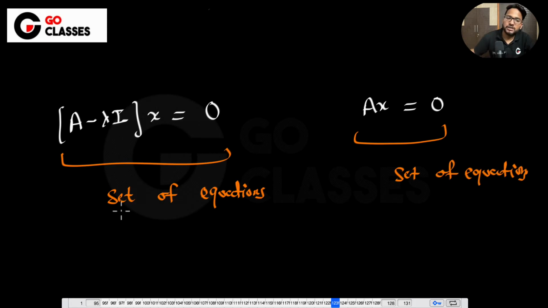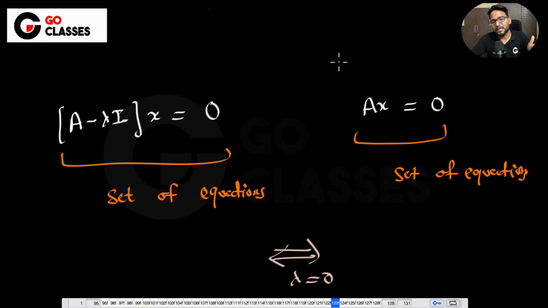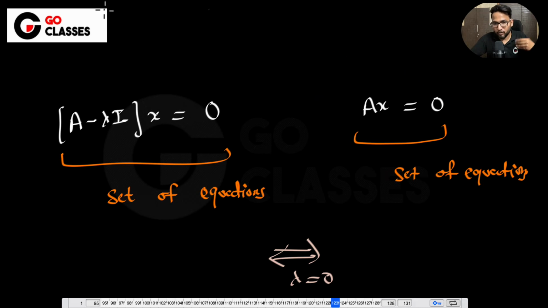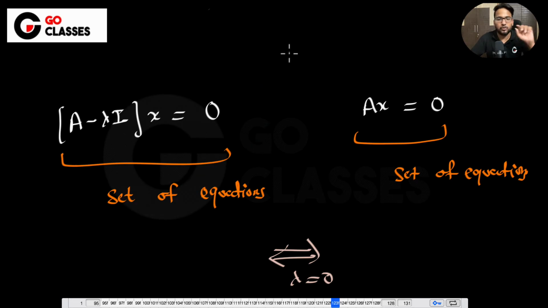Now these two equations are similar only when lambda equal to 0. If lambda equal to 0, then you are actually solving Ax equal to 0. So basically, if someone gives you something about Ax equal to 0, and they also say that one of the lambdas is 0, then you can infer something about (A minus lambda I) x equal to 0. Don't worry, we will go very slowly, and we will understand this very clearly.